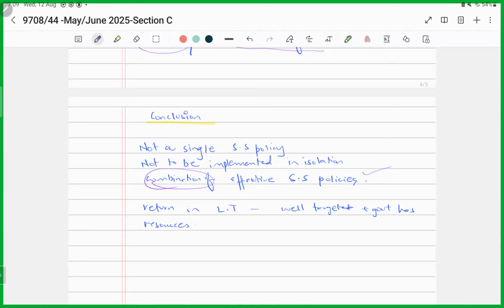A combination of the supply side policies, particularly investment in human capital or infrastructure, would help economies to reap the full benefits and ensure that there is an increase in the potential economic growth, provided the government has the resources and the policies are well targeted. So you need to be sure that the policies that the government aims to implement are right on target and the government has the resources to implement those policies in full.